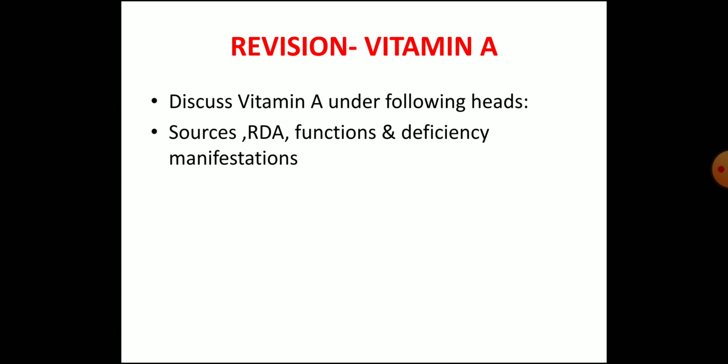So the main important question coming in vitamin A is: discuss vitamin A under the following heads. That is usually sources, recommended daily allowances, functions, and the deficiency manifestations. It can be asked as an essay of 10 marks, or it can also be asked as a 5-mark question. So the answer should be under these headings: sources, RDA, functions, and deficiency manifestations.